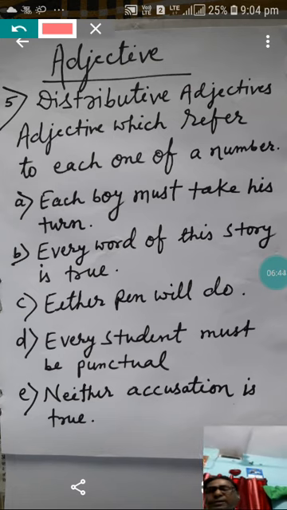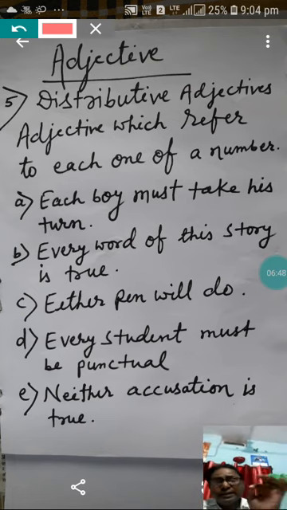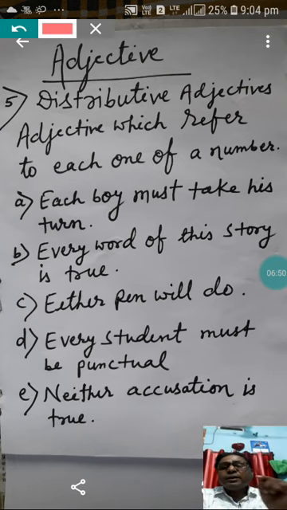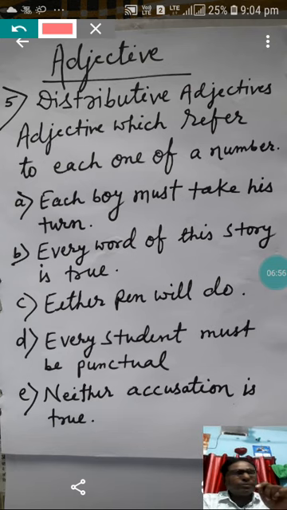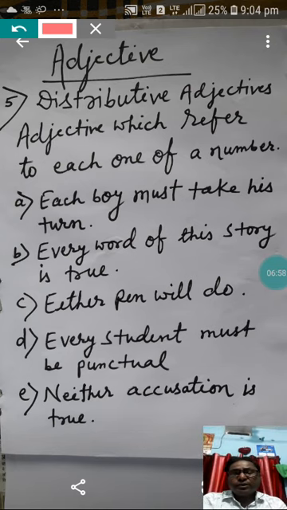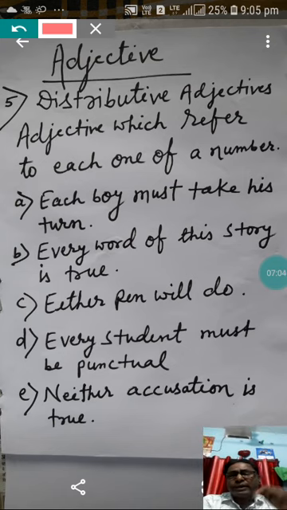That is what here? Every student must be punctual. So here in this sentence, every is a distributive adjective. Neither accusation is true. Accusation means when you are blaming someone, giving a charge to someone, charging them about something. So that is what here, neither accusation is true.